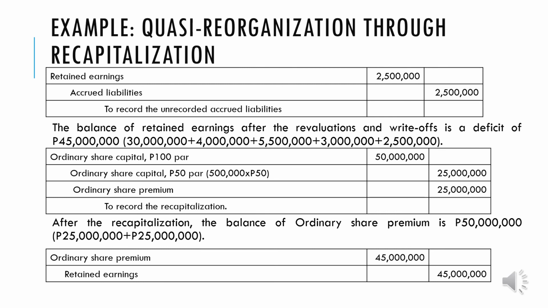Okay? So any question about the Quasi-Reorganization? Again, to recap, about Quasi-Reorganization, its purpose is to zero out the negative retained earnings by either revaluing our non-monetary assets, or even by having a recapitalization. So I hope na naintindihan natin. So this is the end now of our shareholders equity discussion. Okay, so yung mga contents ng shareholders equity na supposed to be makita ninyo in totality, so break down natin siya, okay, into 5 parts.